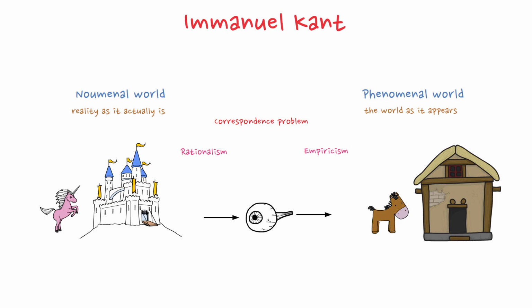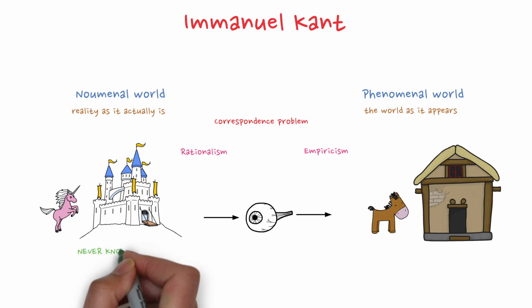At this point, you might be thinking, wait a minute, doesn't this sound like the idealism of George Berkeley? Well, yes and no. Like Berkeley, Kant agrees that all knowledge is based on our experience. However, Berkeley famously concluded that the external world does not exist at all, only minds and their ideas exist. Kant, in contrast, maintains that an external world does exist. It's just that we can never know it directly.